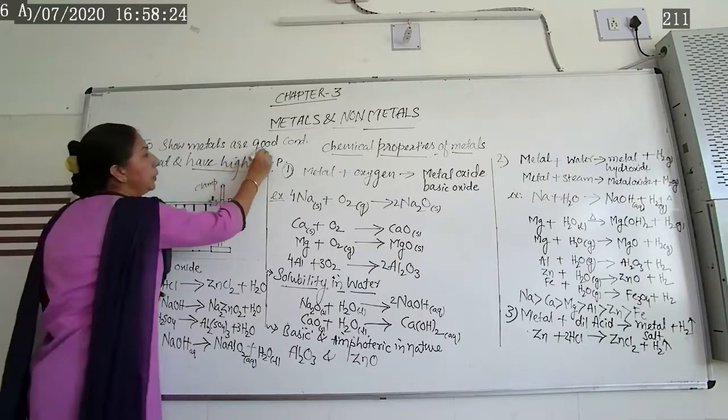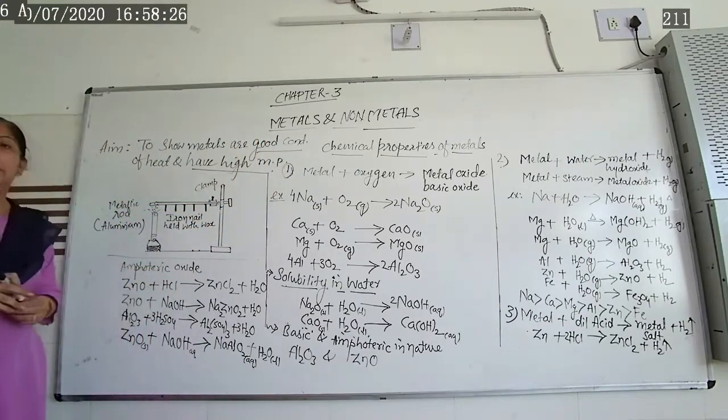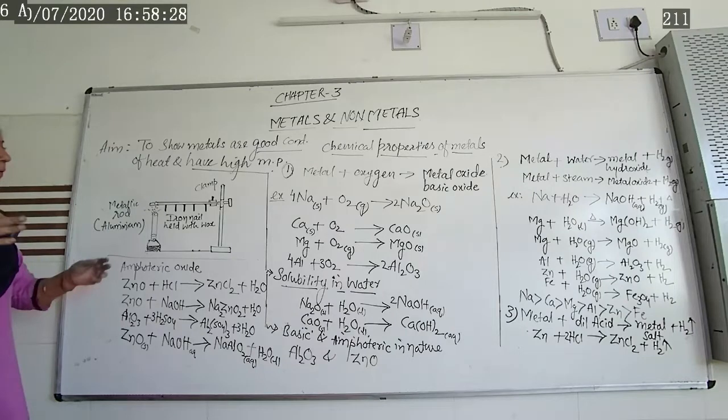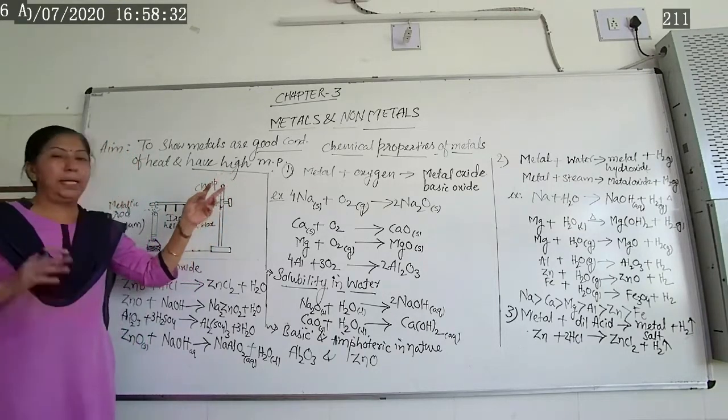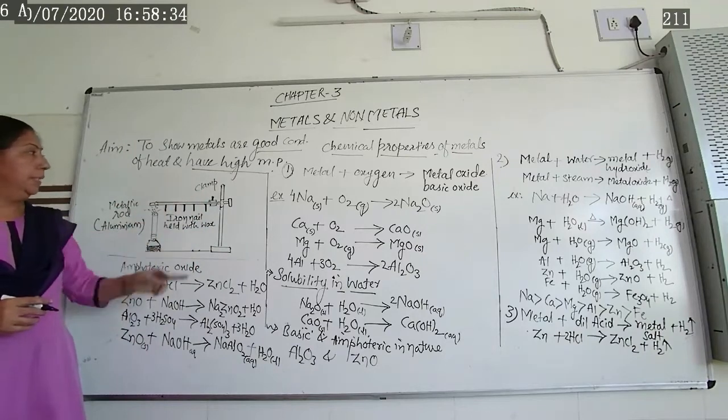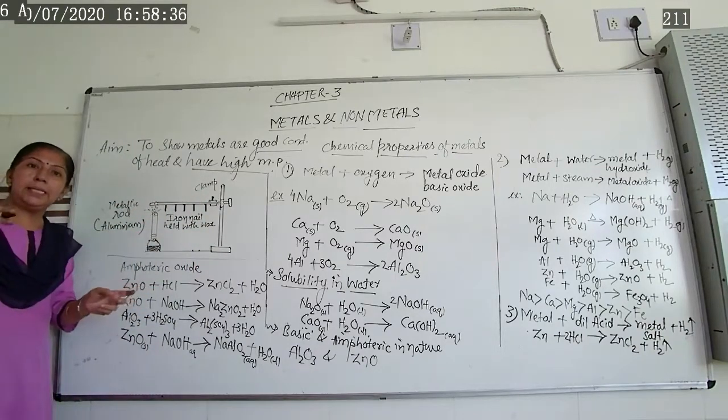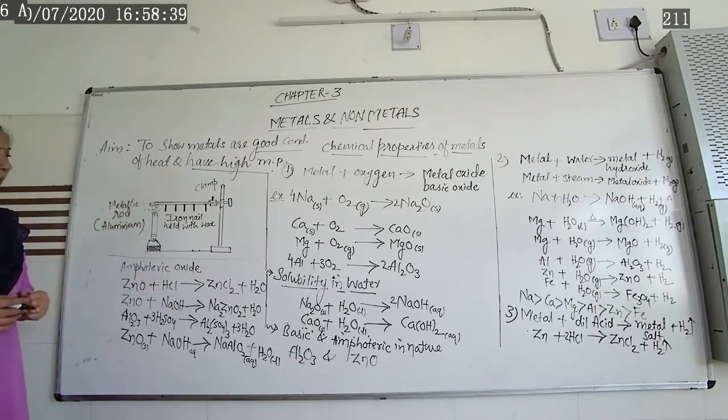Generally metals are what? Good conductors of heat. That's why they are useful for making utensils, and they have a high melting point. Now for this activity, we want to prove this. So let us start this activity.